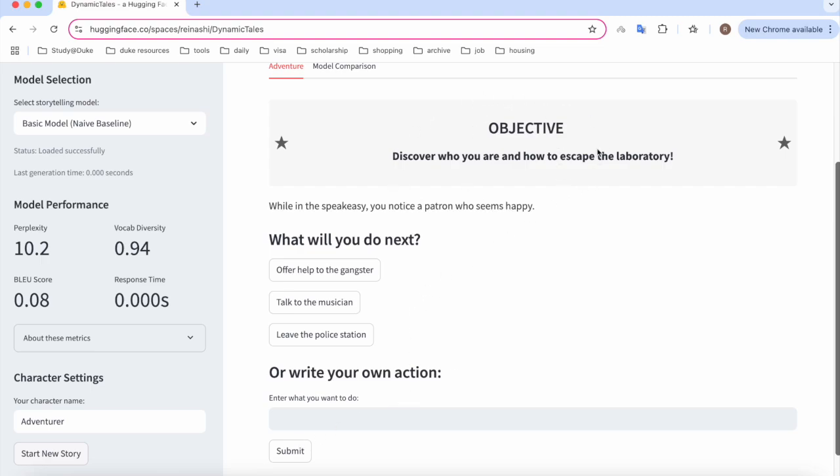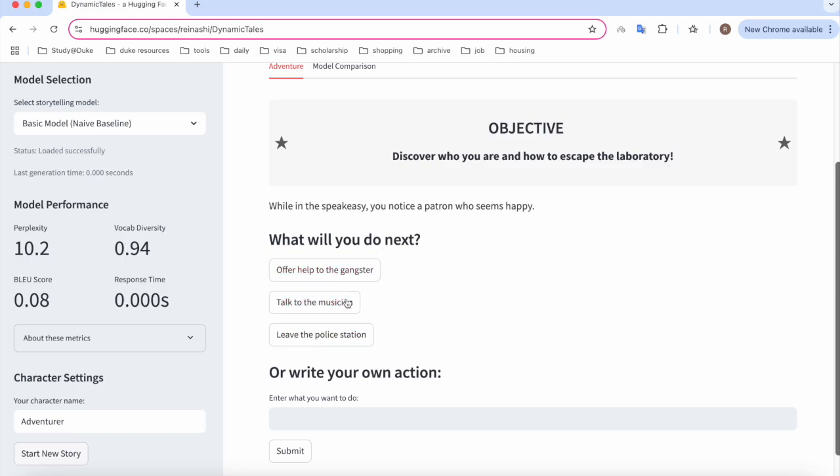Here we receive the objective, that is, discover who you are and how to escape the laboratory. And users can receive narrative continuations based on context like this, and we can choose from generated action choices.